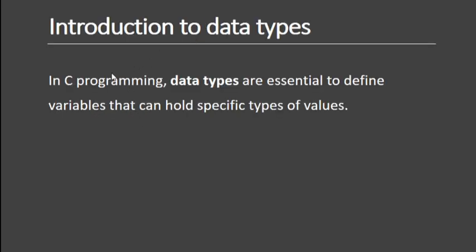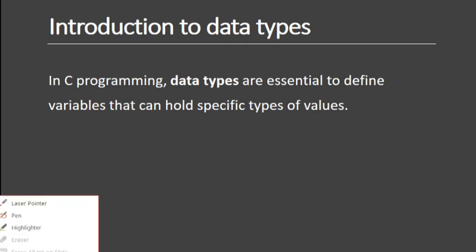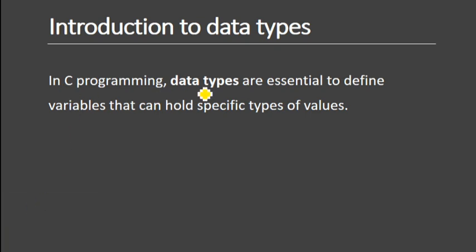So, introduction to data types. In C programming, data types are essential to define variables that can hold specific types of values. For example, I am writing here int a equal to 10. Here a is a variable, so I am declaring it as an integer. So a is a variable which can store only integer values, right? Int a equal to 10.